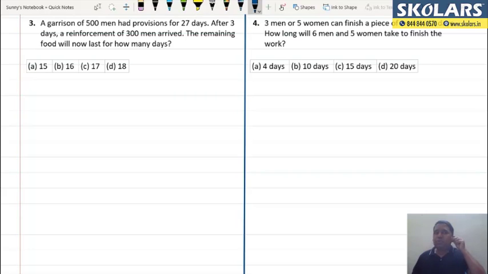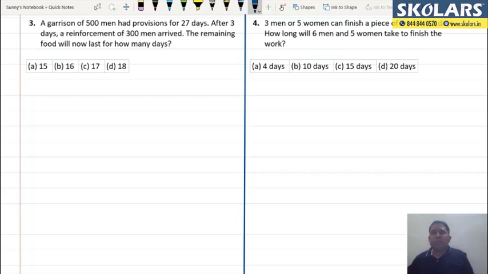So you know that 500 men have provisions for 27 days. After 3 days, a reinforcement of 300 men arrived. So reinforcement आ रहा है यानी 300 men और आ रहे हैं. That means now after 3 days, you'll be having 500 plus 300, that is nothing but 800 men, right? And now these 800 men, will they be eating food or they will be eating remaining food? That is the question that you need to ask yourself.